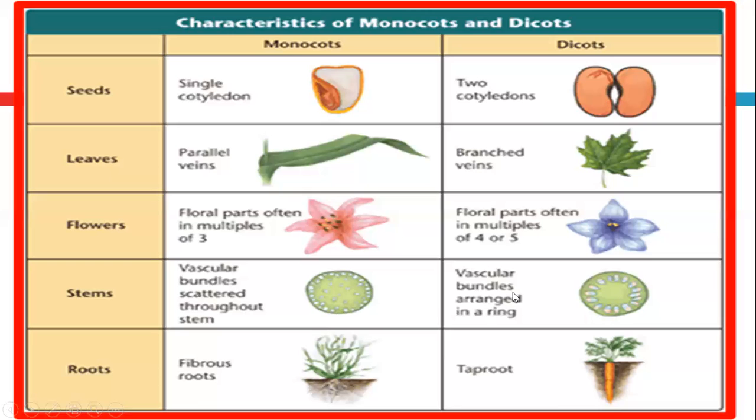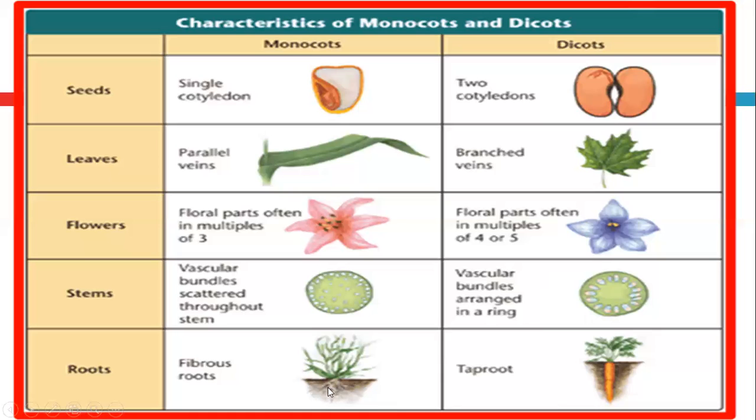So sometimes they come in the exam and ask which one is dicots, which one is monocots. If the xylem and the phloem are scattered inside the cross section of the stem, they are monocots. If they are arranged into rings, they are dicots. And roots, here you will find the roots also. This sometimes comes in the exam to differentiate between monocots and dicots.